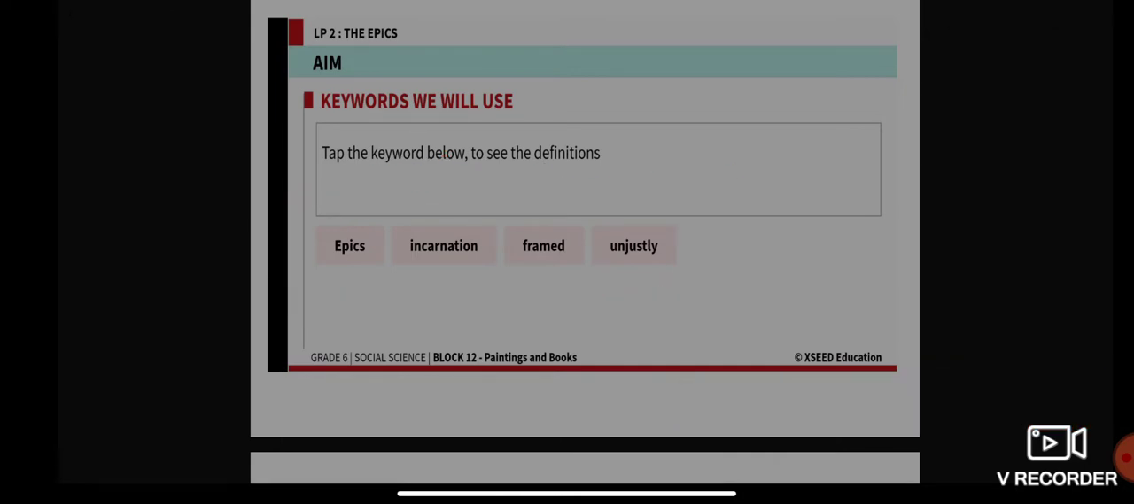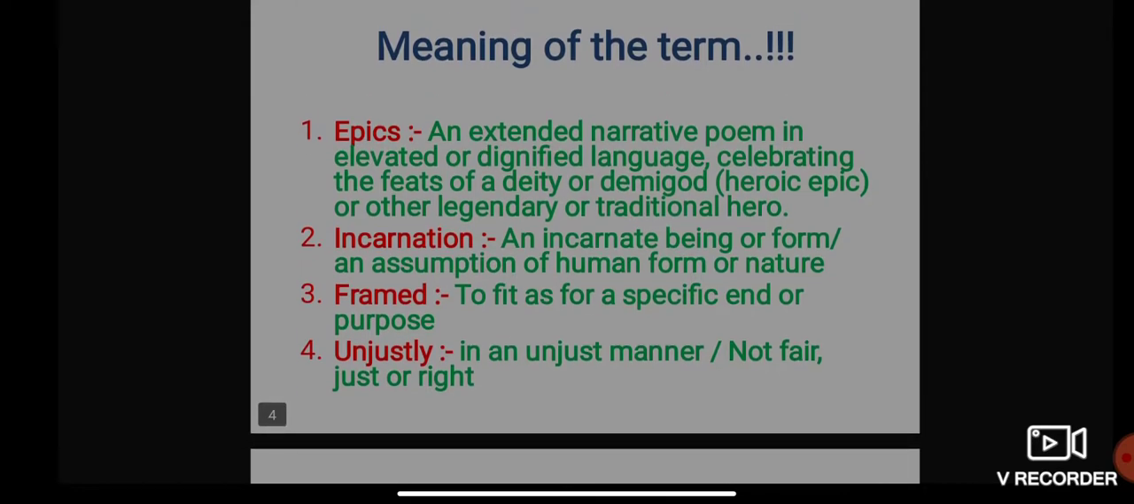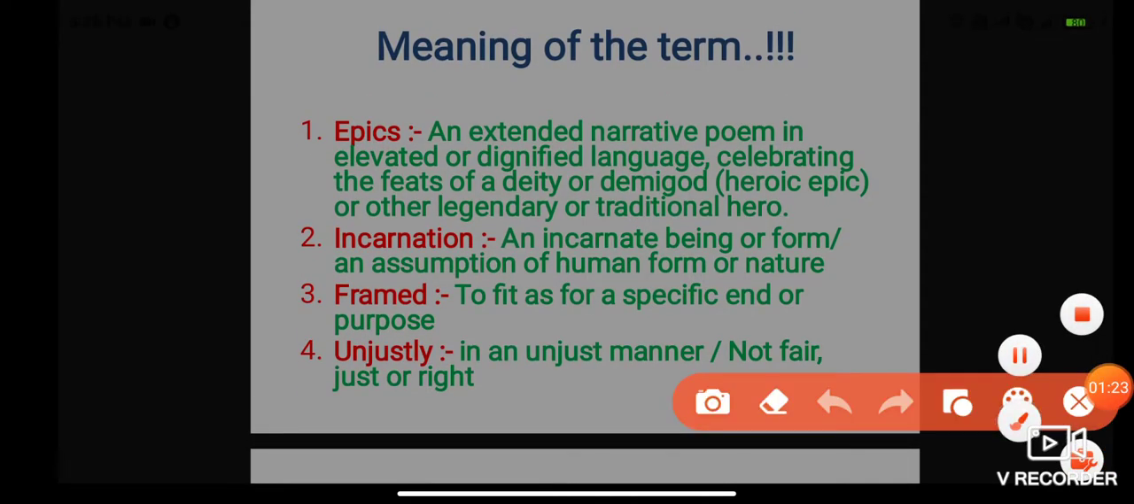So let's learn the meaning of those key terms. First of all, what is epic? Epic is an extended narrative poem in elevated or dignified language, celebrating the feats of a deity or demigod. That is talking about the heroic epic, or other legendary or traditional hero. That is known as epics. It is an extended narrative poem.